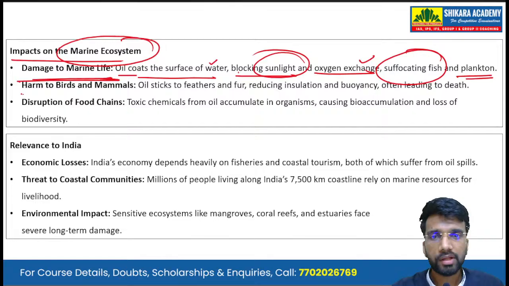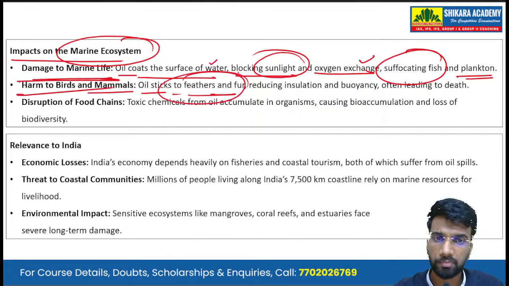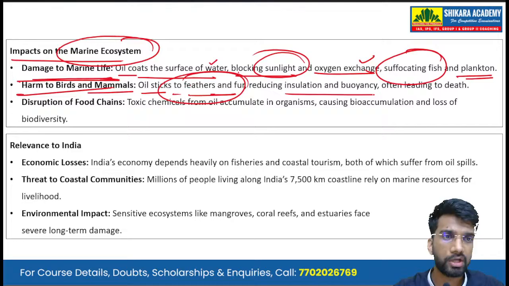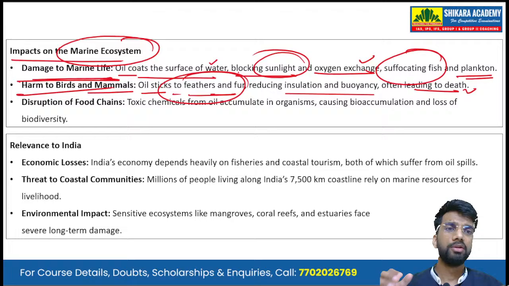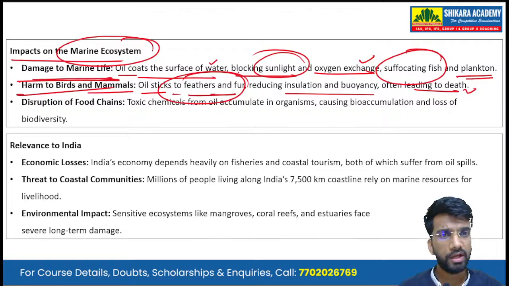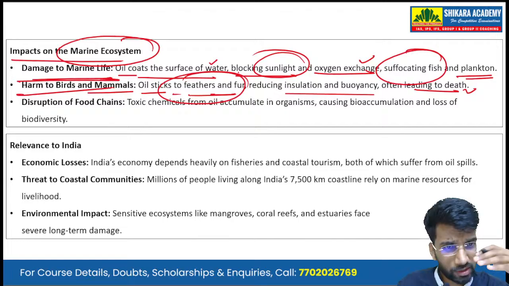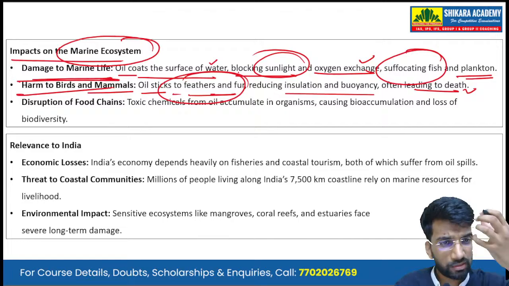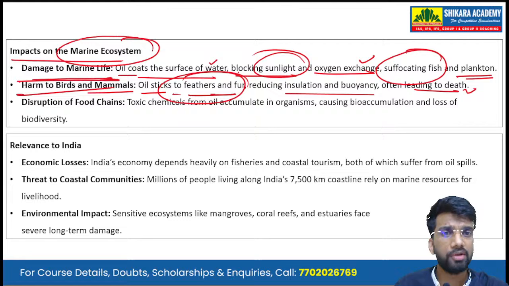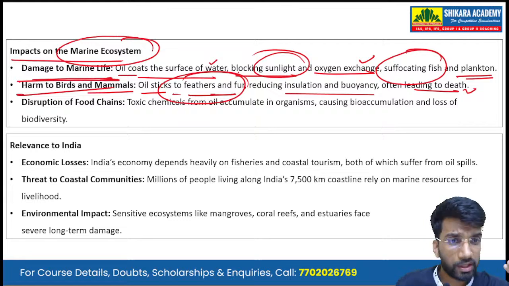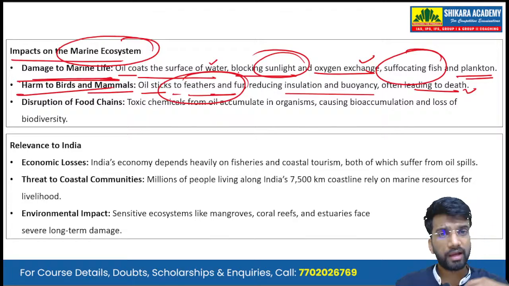Then there is harm to birds and mammals. Oil sticks to the feathers and furs of birds, reducing insulation and buoyancy, often leading to death. So the mammals or the birds, their coats, feathers and furs, this oil sticks to them, and it reduces their buoyancy. So these marine mammals can sink to the bottom of the sea, or the birds, because of the oil, their feathers stick and they lose the ability to fly also.